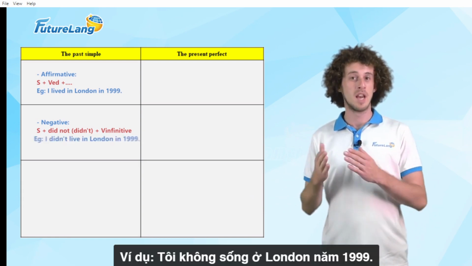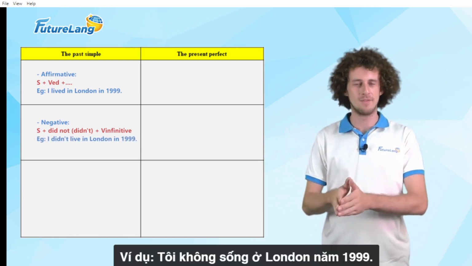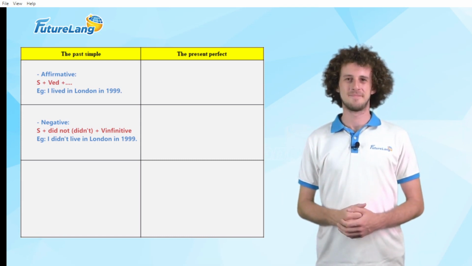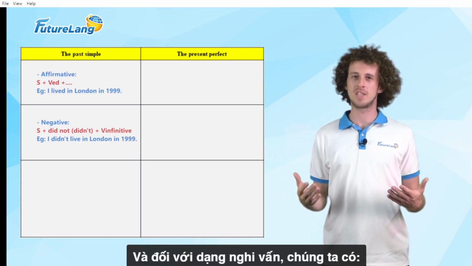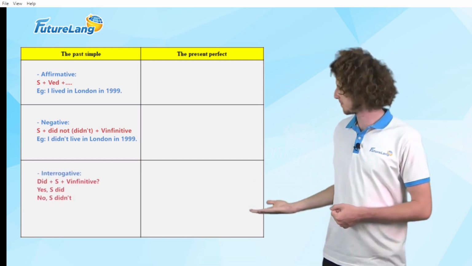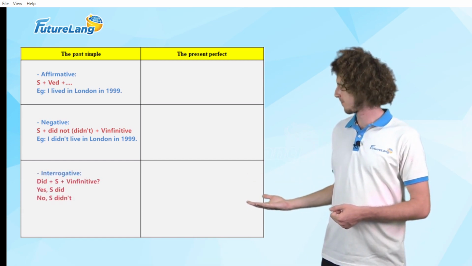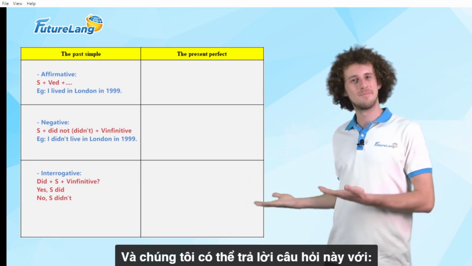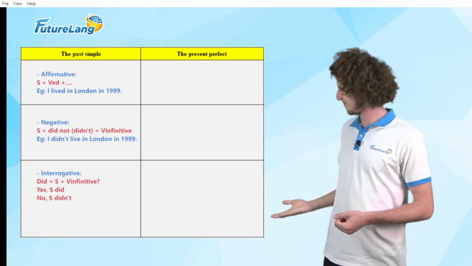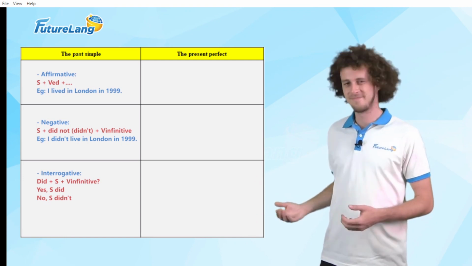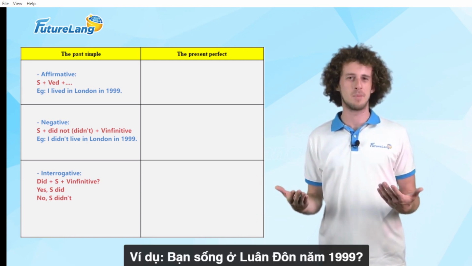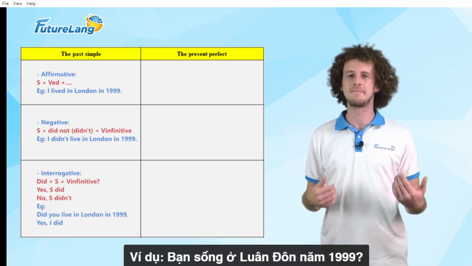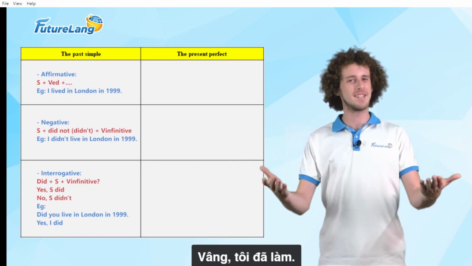For example, I didn't live in London in 1999. And for the interrogative form, and we can answer those questions. For example, did you live in London in 1999? Yes, I did.